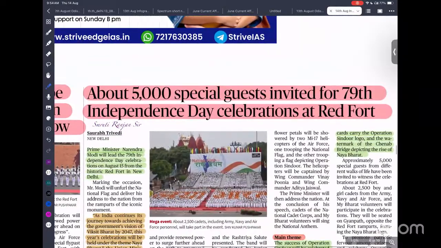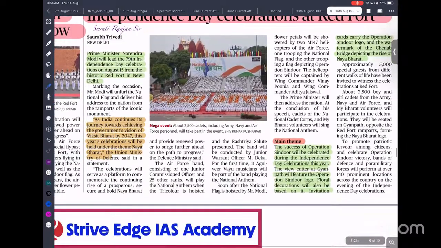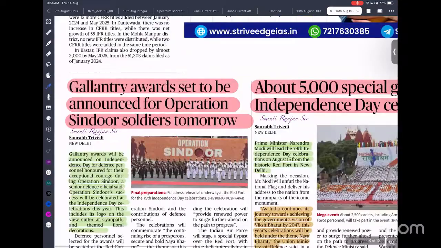About 5,000 special guests are invited to the 79th Independence Day celebration at the Red Fort. I think this is more than enough, no need to go into detail. Gallantry awards are set to be announced for Operation Sindoor soldiers tomorrow.